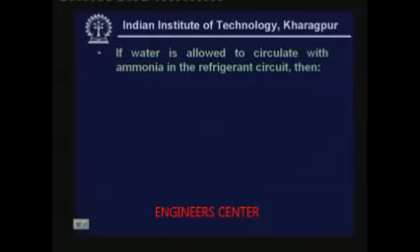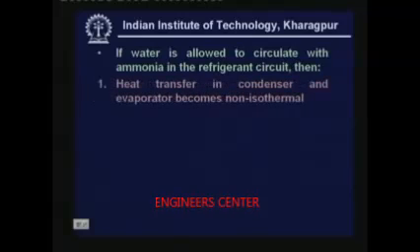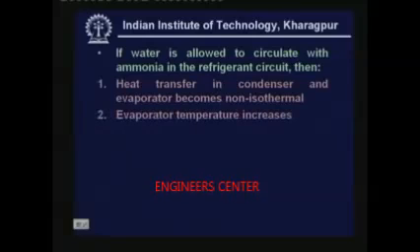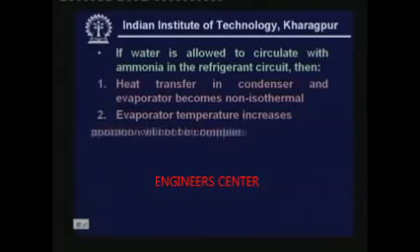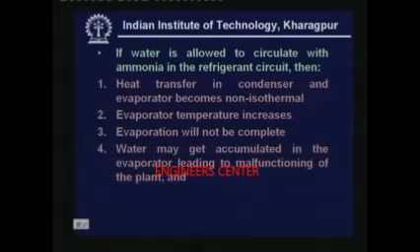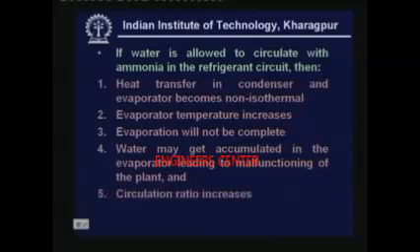So, if water is allowed to circulate with ammonia in the refrigeration circuit, what are the problems? The first problem is that the heat transfer in the condenser and evaporator becomes non-isothermal. Then the evaporator temperature increases, evaporation will not be complete, water may get accumulated in the evaporator leading to malfunctioning of the plant, and finally the circulation ratio also increases. All these effects are detrimental to system performance.